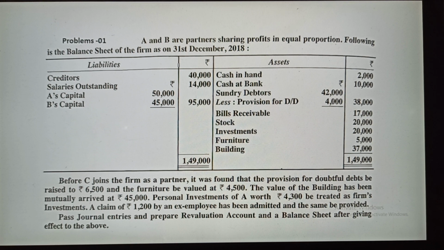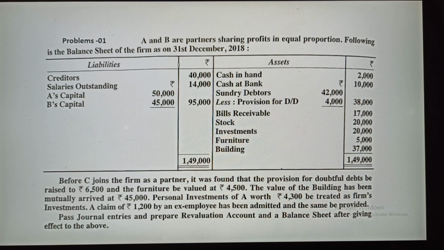Earlier it was 37,000, as given in the question. Now it has become 45,000. That means the value of the building has increased by rupees 8,000. See the difference between 45,000 and 37,000. Then the personal investment of A worth rupees 4,300 is to be treated as the firm's investment.